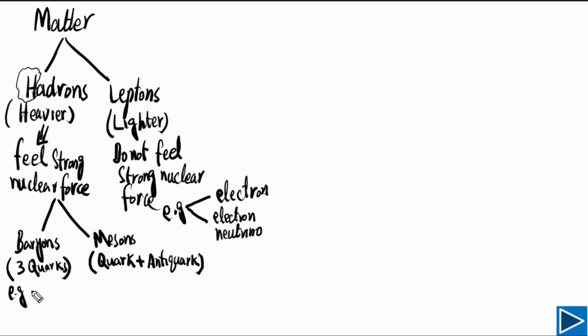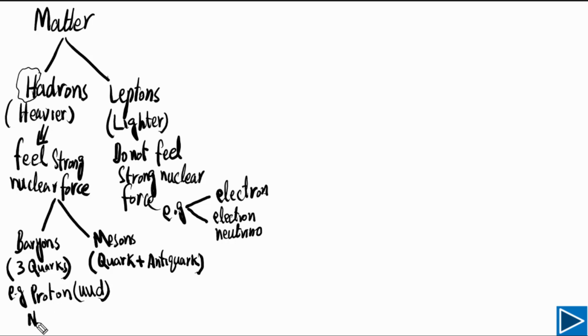The best example of baryons is proton, very easy to understand at AS level. Proton consists of 2 up quarks and 1 down quark. So this is the composition of proton, and proton is a baryon because it has 3 quarks.